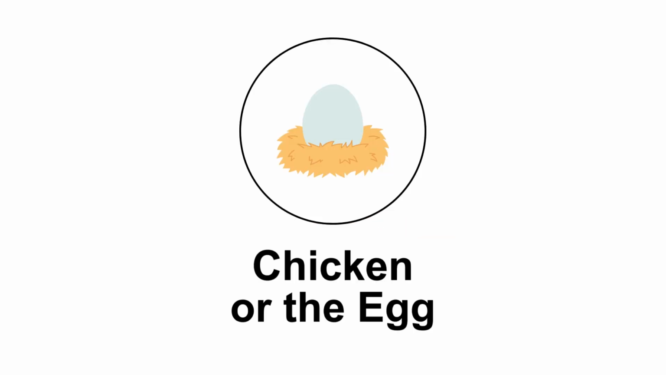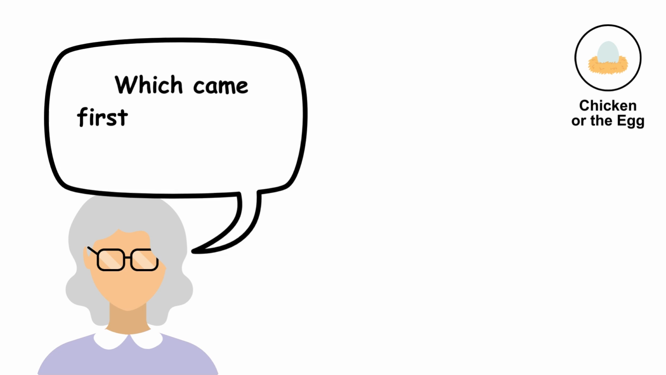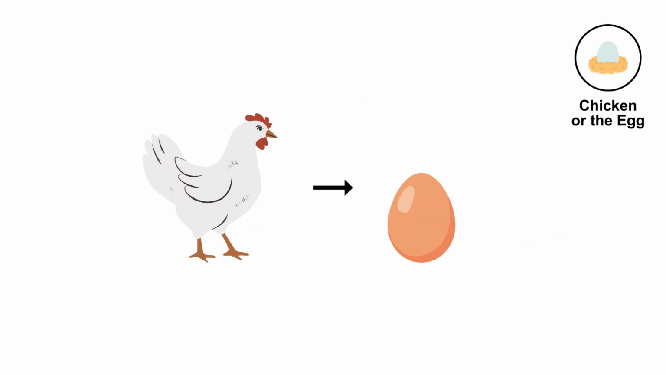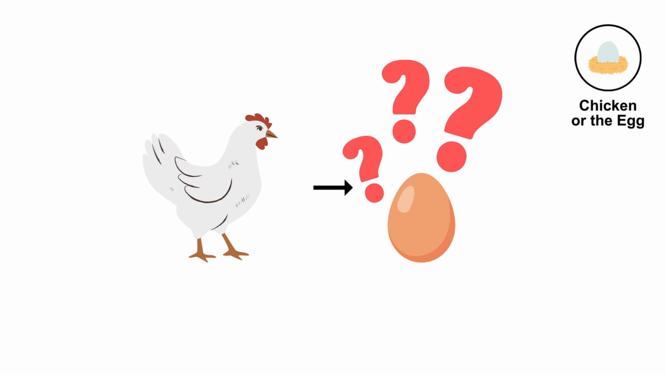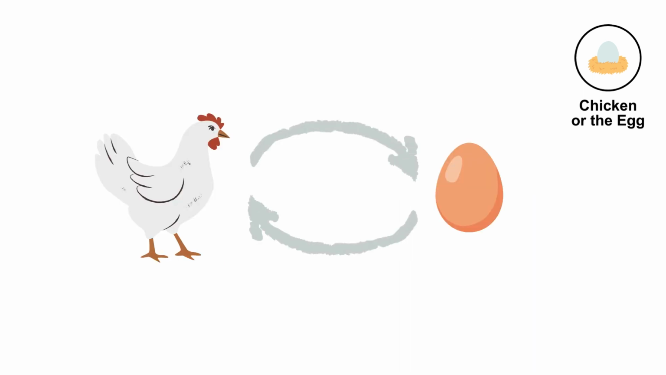The chicken or the egg paradox. This age-old question asks which came first, the chicken or the egg. If chickens come from eggs, then where did the first egg come from? But if eggs come from chickens, then where did the first chicken come from? It's a circular dilemma without a clear answer.